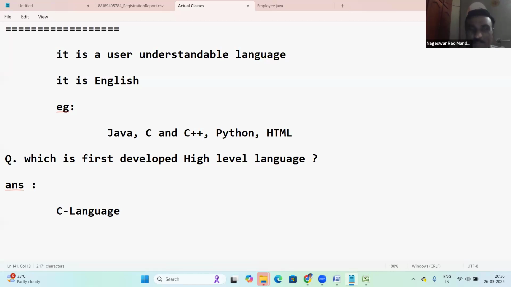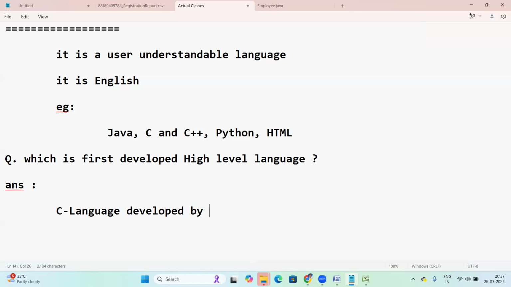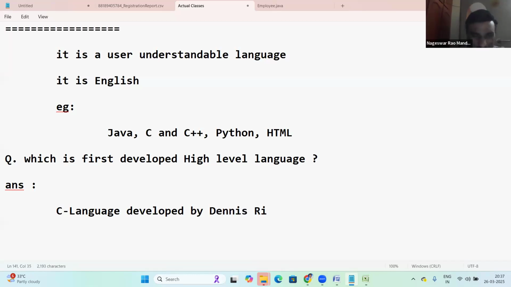C language is the first developed high-level language. Who is the author of C language? Dennis Ritchie. Good. Dennis Ritchie, in the year 1972.